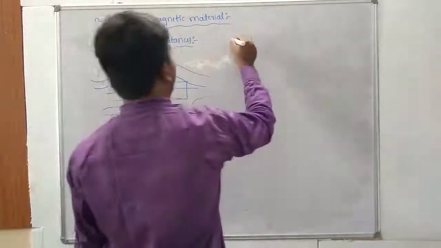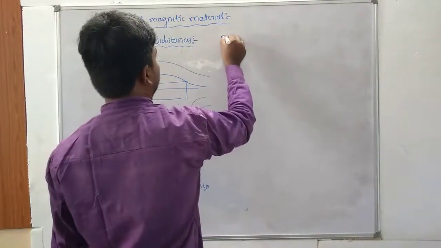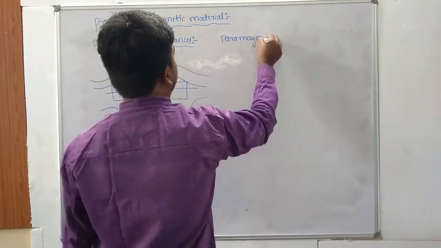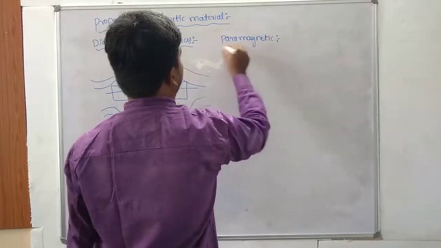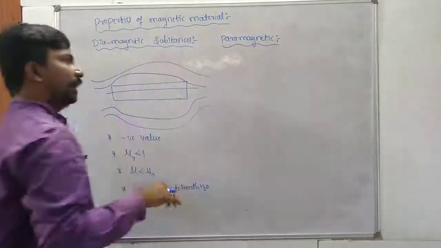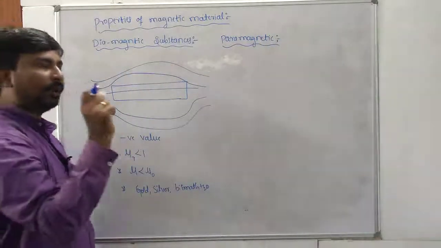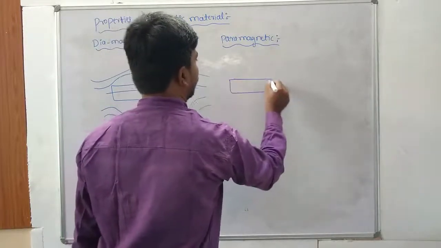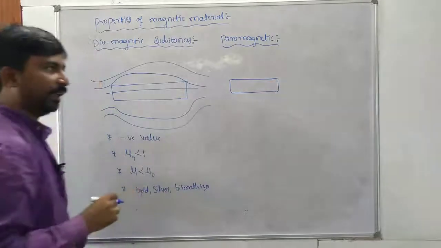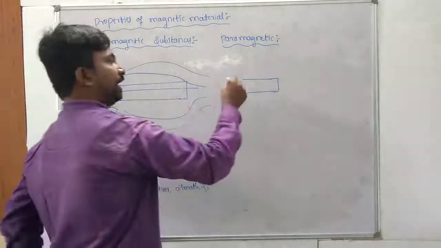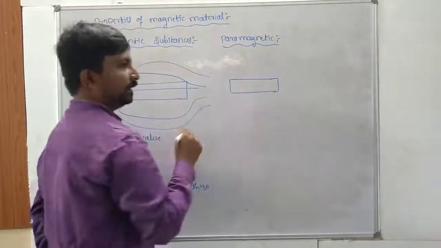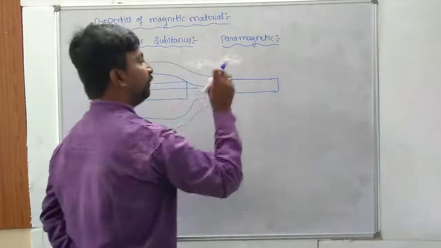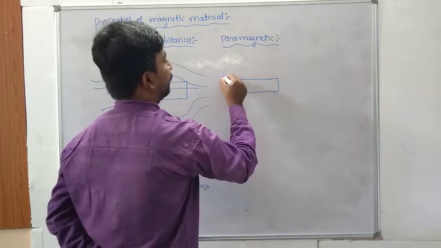Similarly for paramagnetic material. Paramagnetic substances. Again, when a bar of paramagnetic material is placed in the external magnetic field, the magnetic field lines are slightly or weakly attracted.